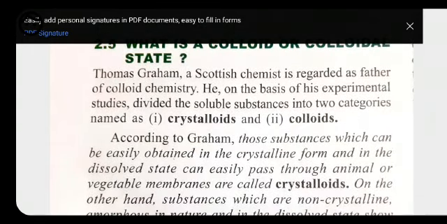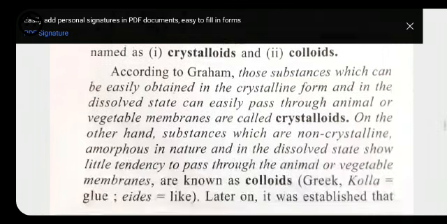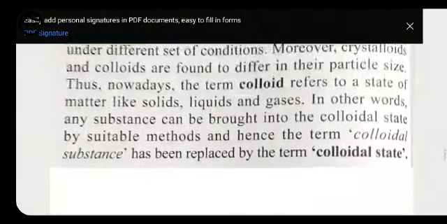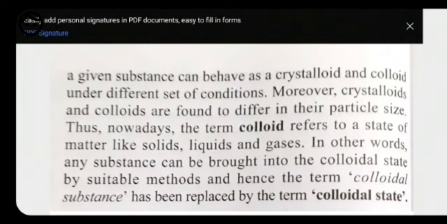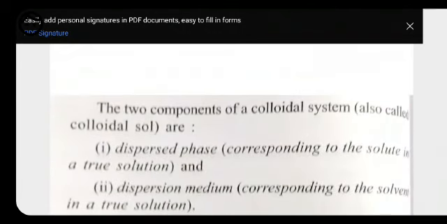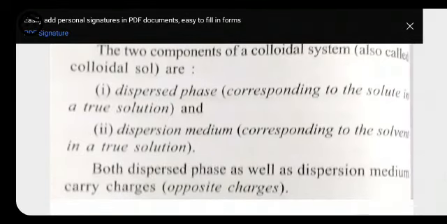Now we will go through some of the properties of colloids, but before that, we should know that whenever we talk about a solution in which solute and solvent mix with each other, in the case of colloids the solute is called the dispersed phase and the solvent is called the dispersion medium.